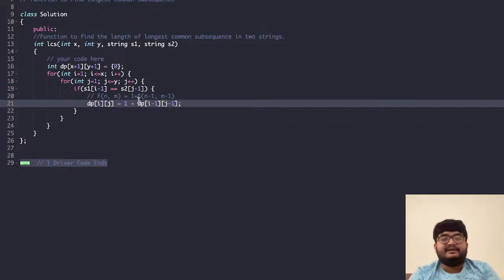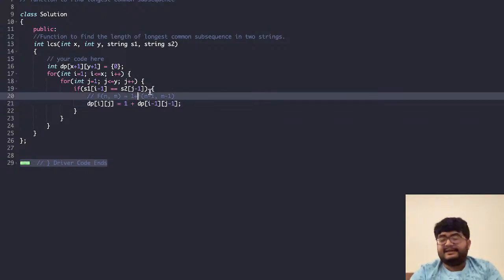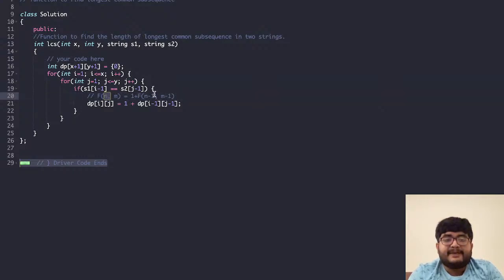I've written the same thing. Only in place of f, I've written dp. In place of n minus 1, I've written I minus 1, and m minus 1, I've written j minus 1. Just one thing you have to know is how the loop should run. If you see here, n depends on n minus 1. So the loop of I should run from front to back, because n minus 1 should be computed before n. Similarly, m minus 1 should be computed before m, so the loop of j should also run from front to back. That's why we have written incremental loops for both, x and y.